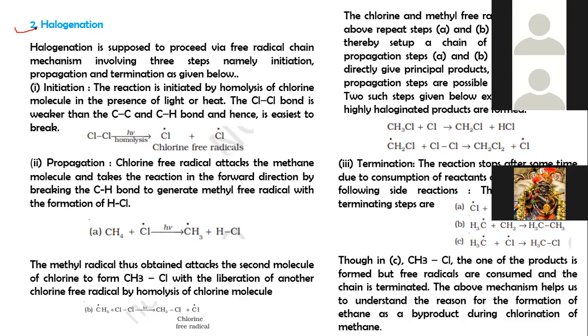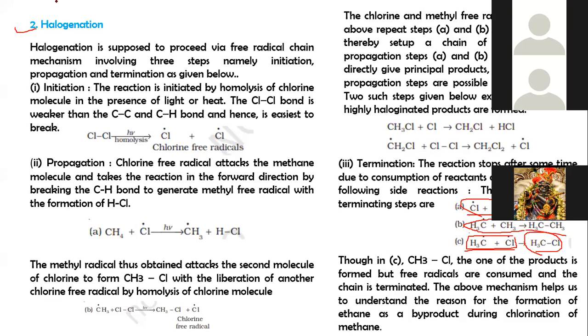In the last step, called termination, the reaction stops after some time due to consumption of reactants and due to side reactions. Chlorine radicals combine, methyl radicals also combine, and methyl and chlorine free radicals combine to form methyl chloride.